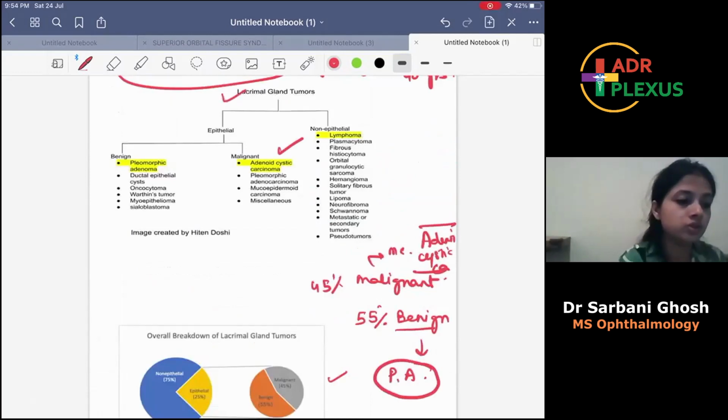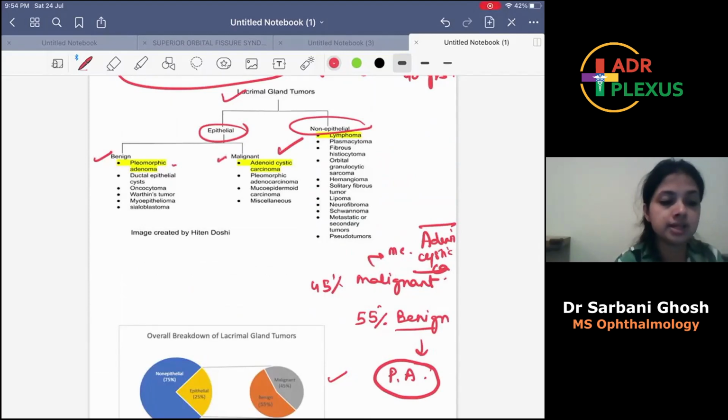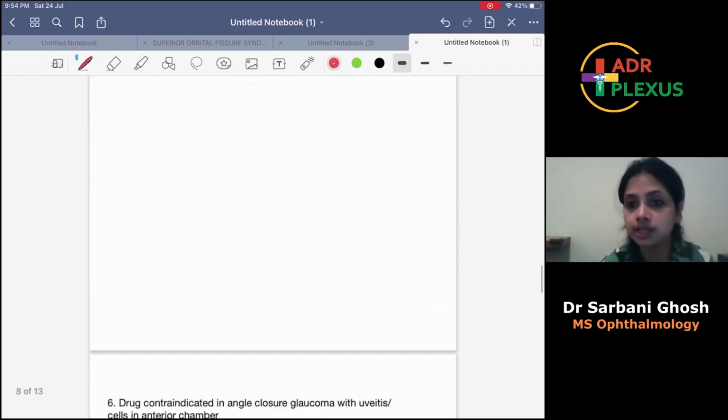So lacrimal gland tumors can be divided into epithelial and non-epithelial. In epithelial, the most common is benign pleomorphic adenoma. Epithelial most common malignant is adenoid cystic carcinoma. Non-epithelial most common is lymphoma, non-Hodgkin. Okay. So now move on to the next question. Question 6.